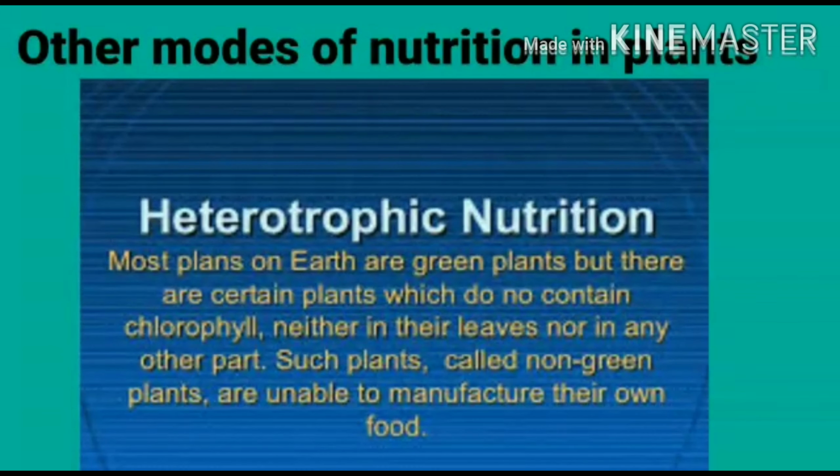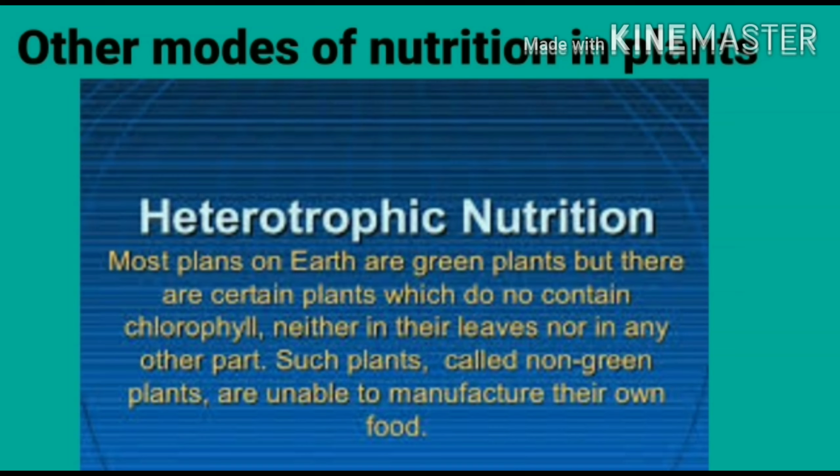Welcome students. Today we are going to discuss other modes of nutrition in plants. On our earth, different types of plants are present. Some are green plants because they have chlorophyll. But some plants have no chlorophyll in their leaves or in any other part. So how can such plants survive? From where do they derive nutrition?